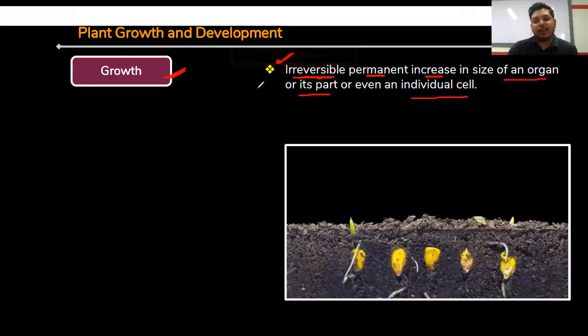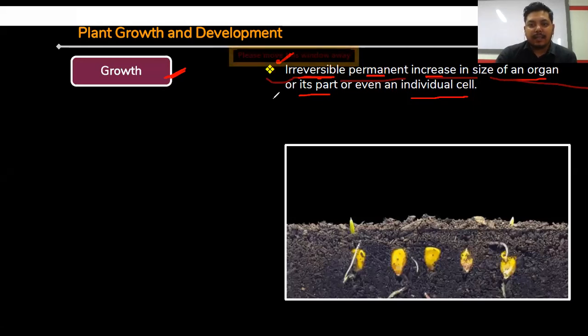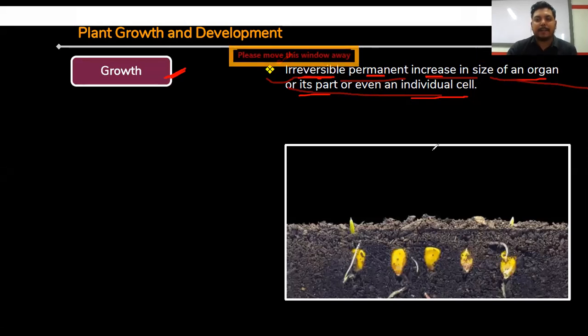In case of plant, growth is irreversible, permanent increase in size of an organ or its part or even an individual cell, known as plant growth. In case of plants, you can see that the plant is sometimes up to 100 meters in height, sometimes 2 meters, sometimes 5 meters. So in case of plant, the growth is irreversible as well as a permanent increase.